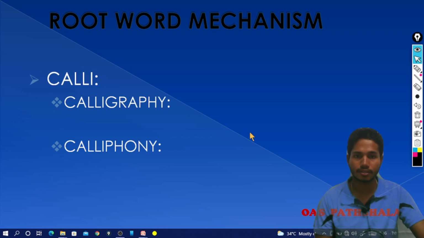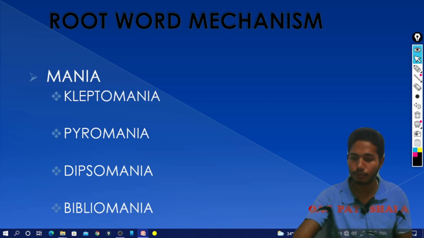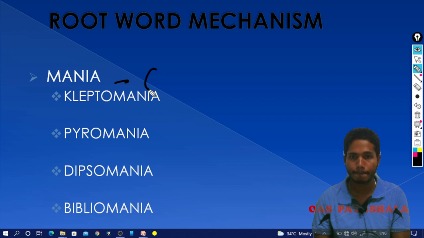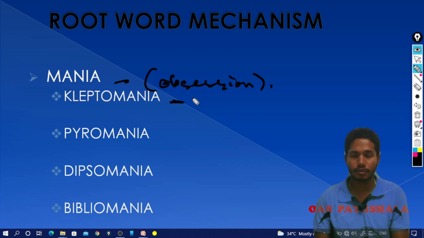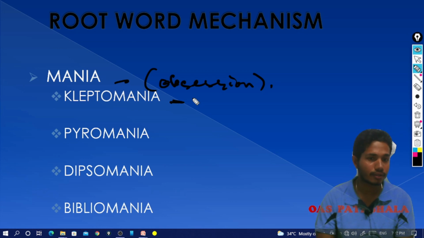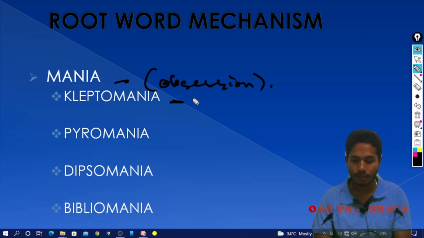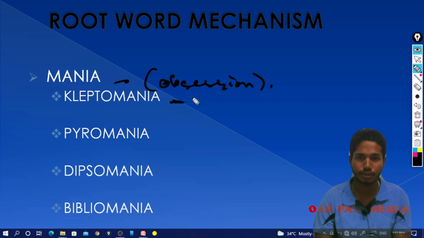Going straight to the next root word, mania. Mania means obsession, and any kind of obsession is called mania. Kleptomania: have you heard about kleptomania? Have you ever seen the film Dishoom, where the heroine has a very quiet character? She was a kleptomaniac. I am talking about Jacqueline Fernandez, a very beautiful and talented actress. Kleptomania means an obsession for stealing things.